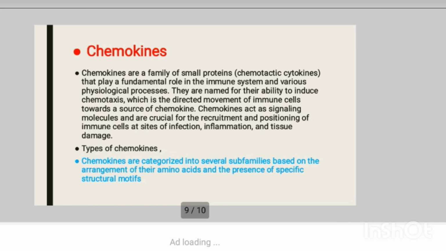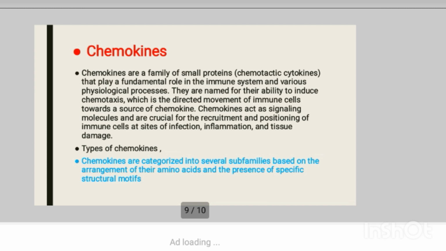Then chemokines. It's a family of small proteins that play a fundamental role in the immune system and various physiological processes. They are signaling molecules that are crucial for the recruitment and positioning of immune cells at the site of infection, inflammation, and tissue damage. Their functions are guiding immune cells such as neutrophils, monocytes, T cells, and B cells to specific locations. They can also be involved in directing lymphocytes to lymphoid organs like lymph nodes.